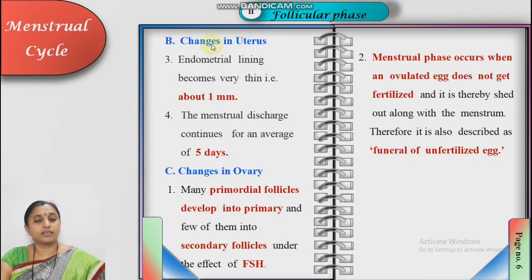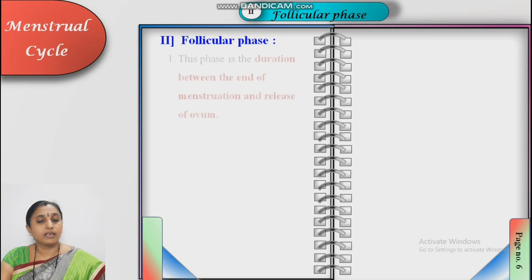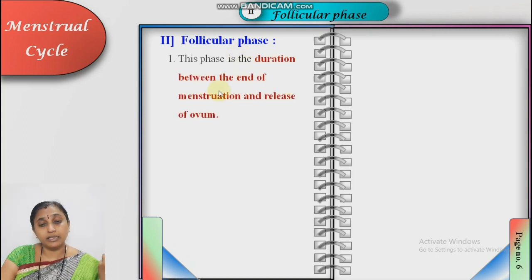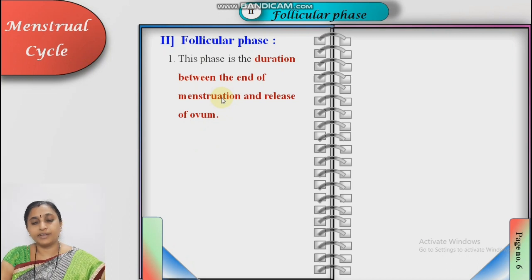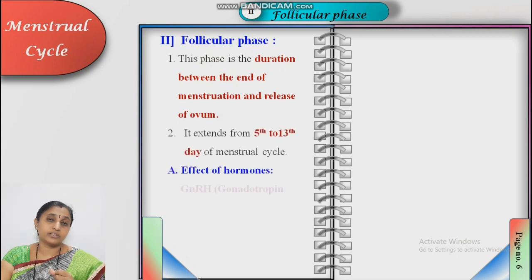See here, changes in uterus. The endometrial lining becomes very thin, already we studied in menstrual phase. So on the next page, the description is of the follicular phase. This phase is the duration between the end of the menstruation, the bleeding phase, and the release of ovum. The period between these two is the follicular phase. The duration, as we already studied in tabular form, is the 5th to 13th day, that is 6 days.